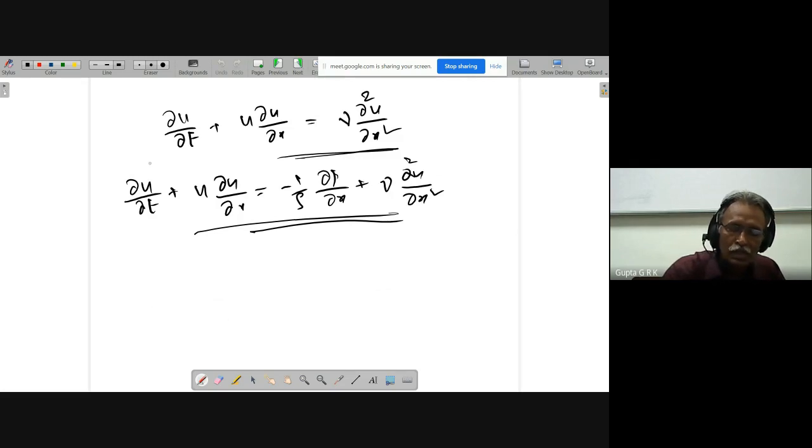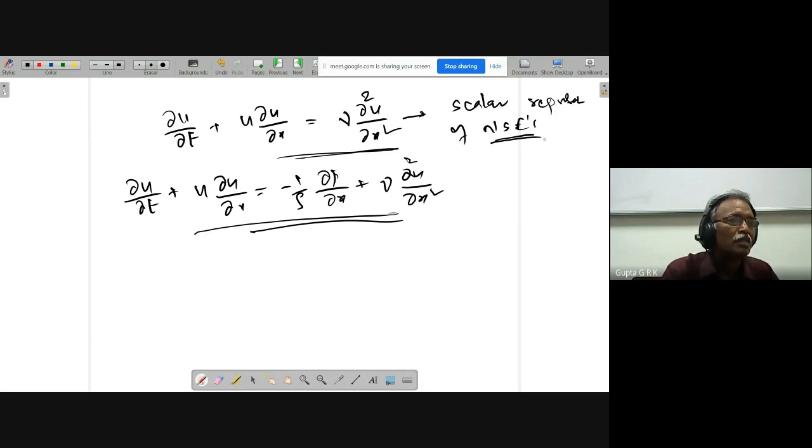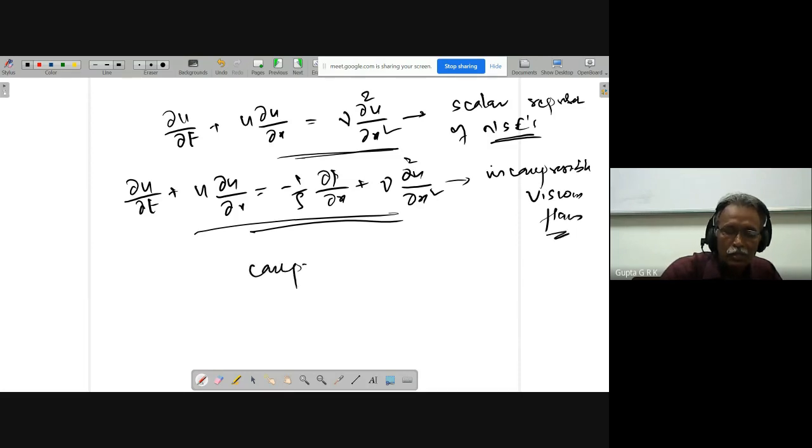We call this the scalar representation of Navier-Stokes equations. This is the way this chapter name will be. And this is for incompressible viscous flows.